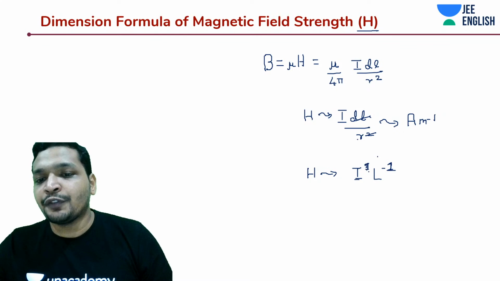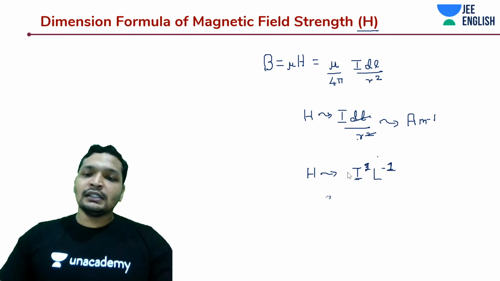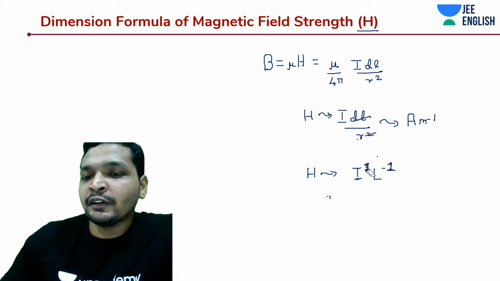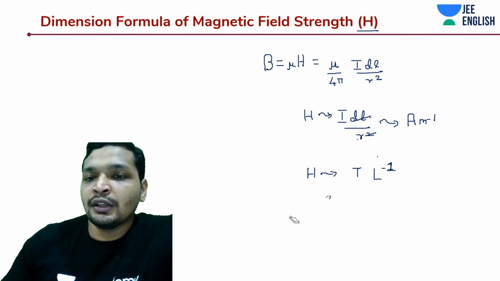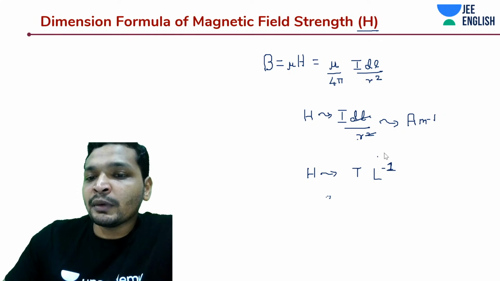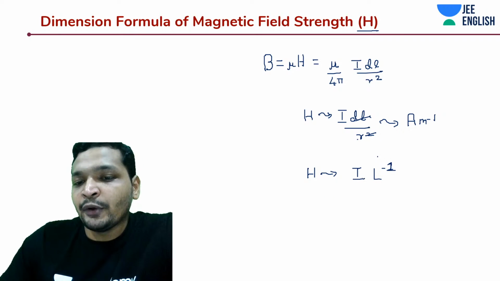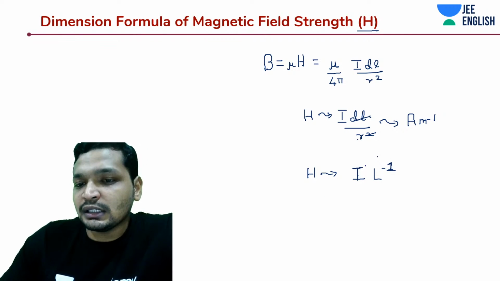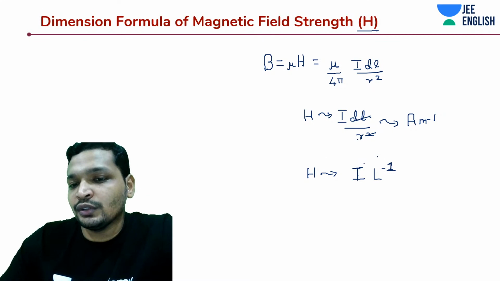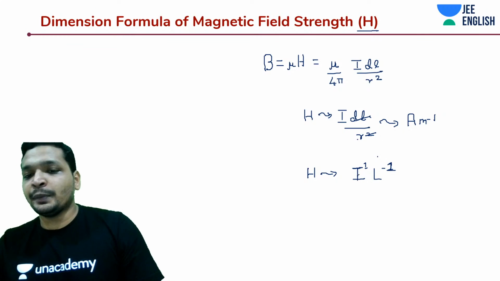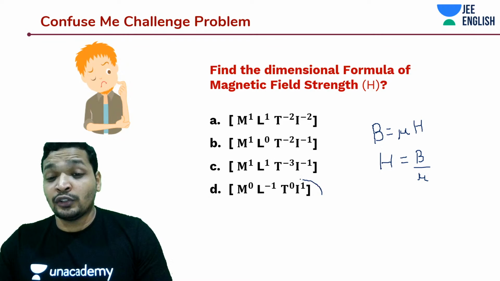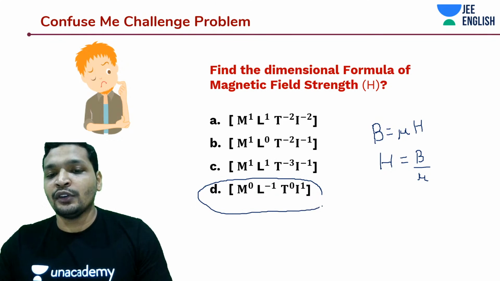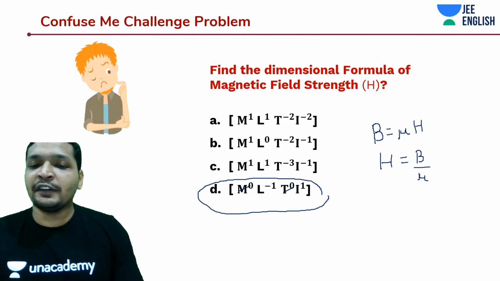One more thing, guys: if you remember even a small thing like this, you can derive the formula for permeability very easily. Many students don't remember how to derive for permeability. At the end moment, they get confused around Biot-Savart's law. But you can just make use of this specific thing to derive anything that you like. What should be the answer? L to the power minus 1 and the other terms to the power 0, I to the power 1. These are just given to confuse you, okay? They are not necessary.